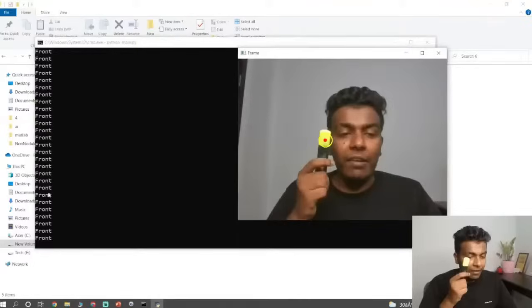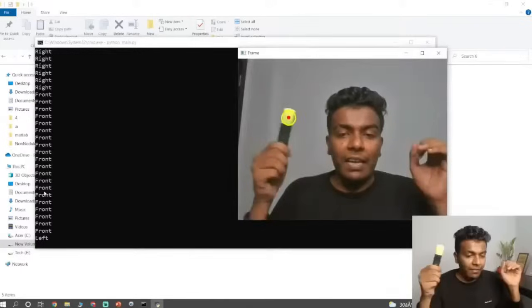Whenever this object is on the right side, it is showing right. Whenever the object is on the left side, it is showing left.